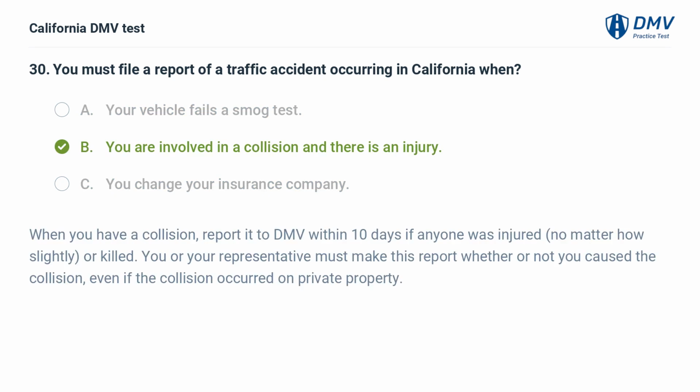B. You are involved in a collision and there is an injury. When you have a collision, report it to DMV within 10 days if anyone was injured, no matter how slightly, or killed. You or your representative must make this report whether or not you caused the collision, even if the collision occurred on private property.